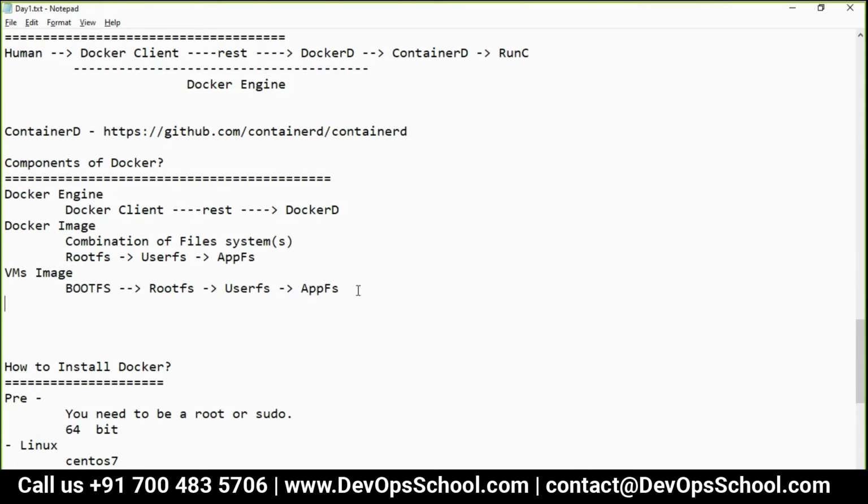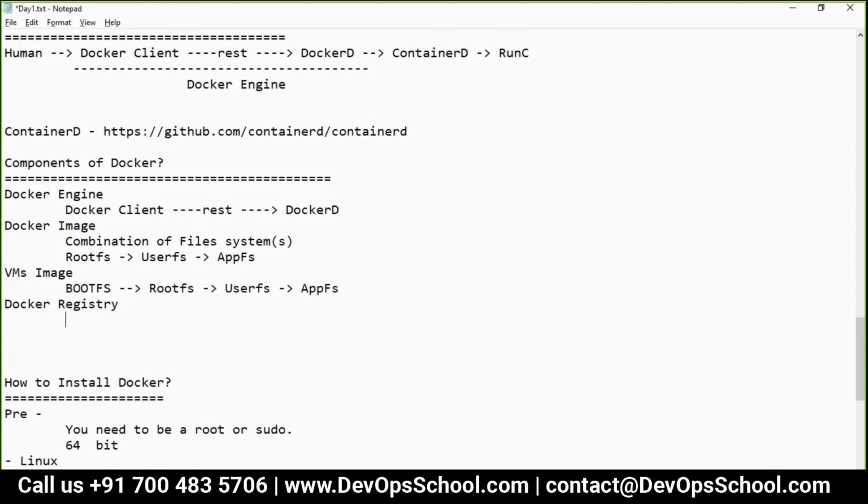Now the next thing is Docker registry. So what is a Docker registry? Anyone? Repository of Docker images.